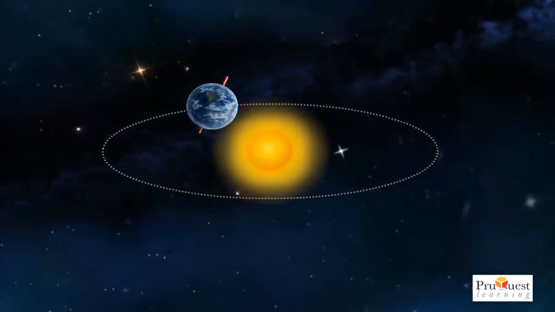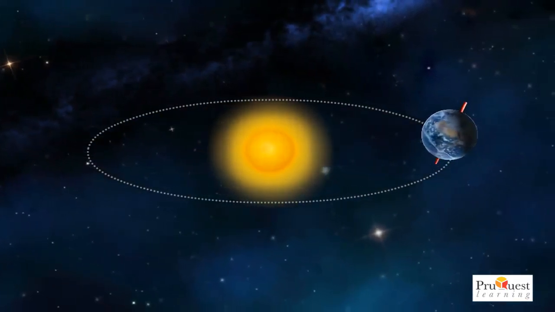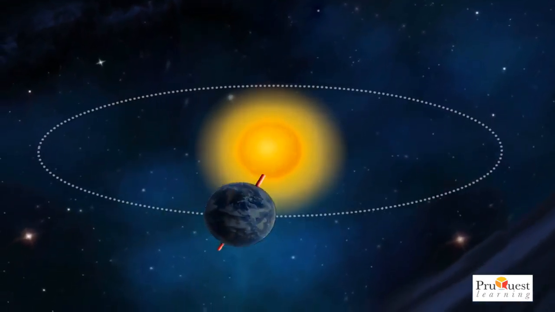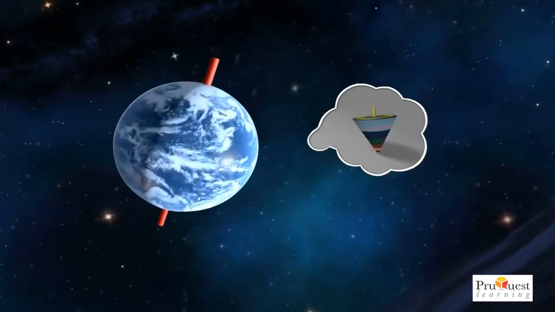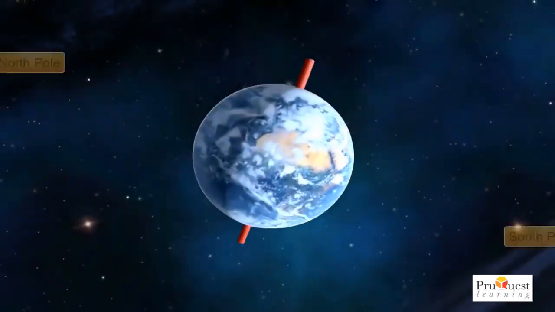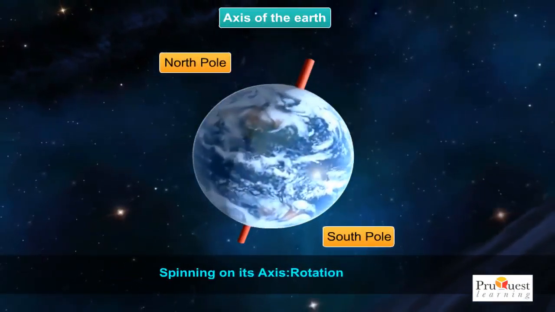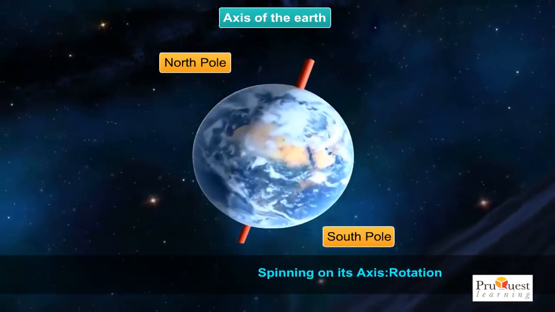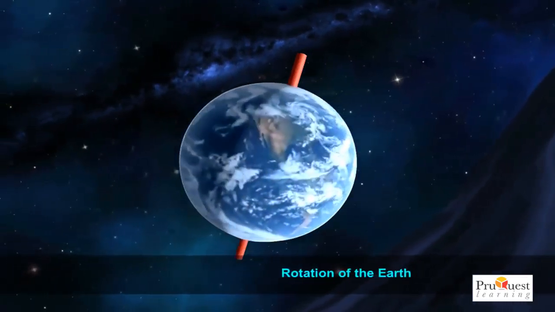Movement of the earth. Earth is constantly moving. It has two movements, that is, rotation and revolution. Have you seen a top and observed how it spins? Yes, it spins on its axis. Similarly, our planet Earth also spins on its imaginary axis. This spinning of the Earth on its own axis is known as rotation, rotation of the Earth.